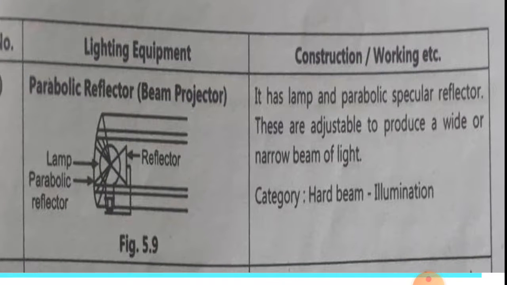It has a lamp and a parabolic specular reflector. These are adjustable to produce a wide or narrow beam of light. In category, it produces hard beam illumination.